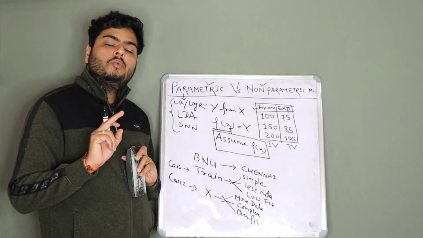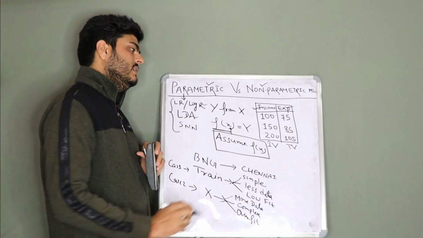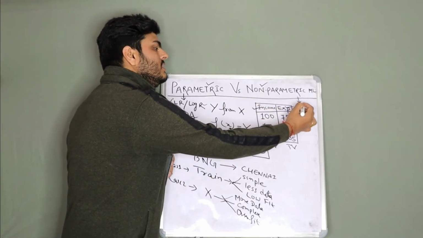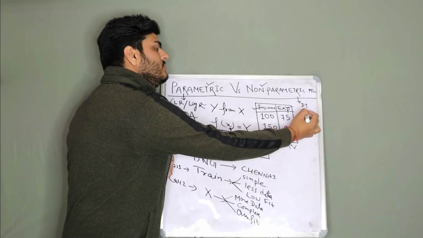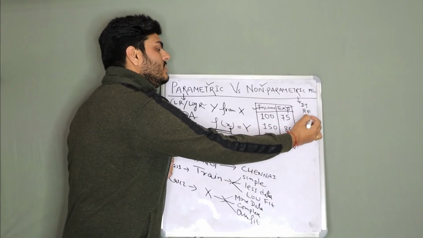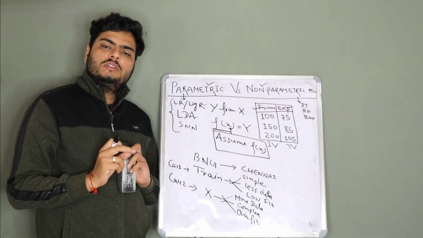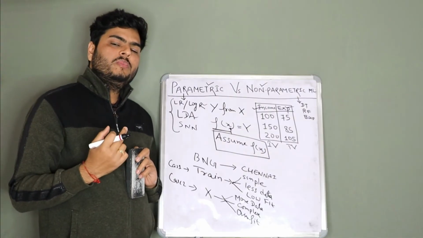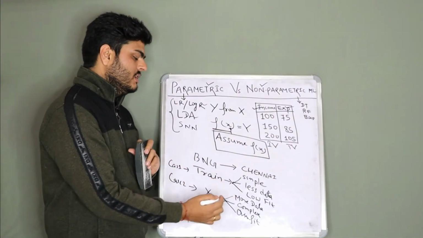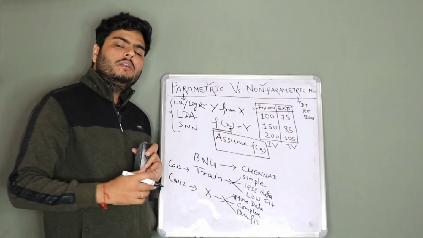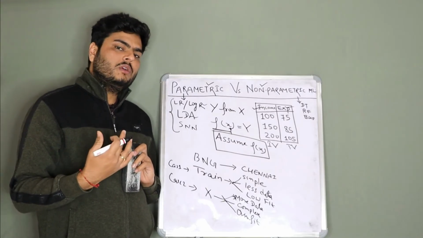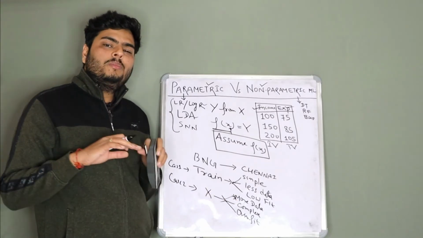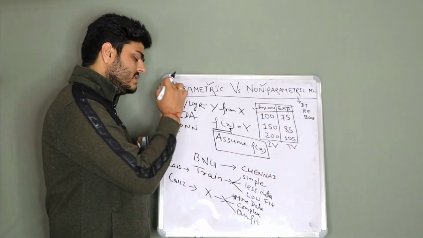Now let us come to what the algorithms in this category are. All your decision trees, random forest, all your boosting models, all these models are non-parametric models. Now compare these characteristics. These models always need a little more data to generalize. These models are a little more complex in nature compared with those models.